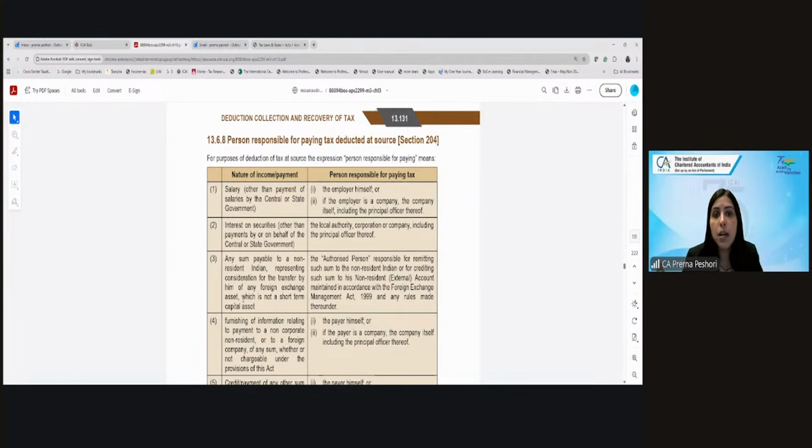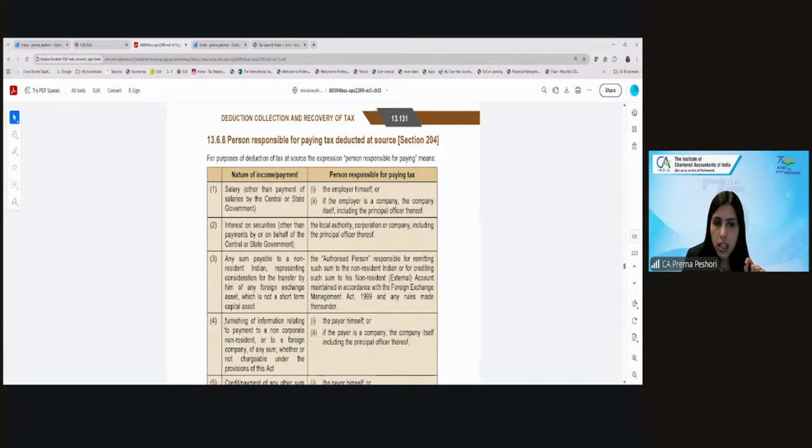If the sum is payable to a non-resident, then for consideration for the transfer of any foreign exchange asset, any authorized person responsible for remitting the sum or for getting the amount credited to the NRE account.